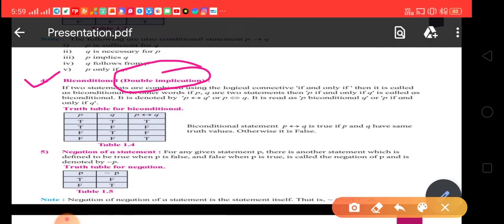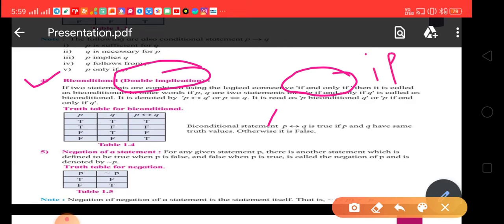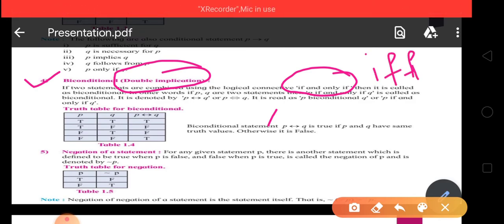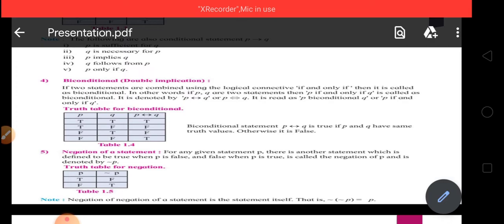If two simple statements P and Q are connected to each other by using the words if and only if, then it is called biconditional, or also double implication.